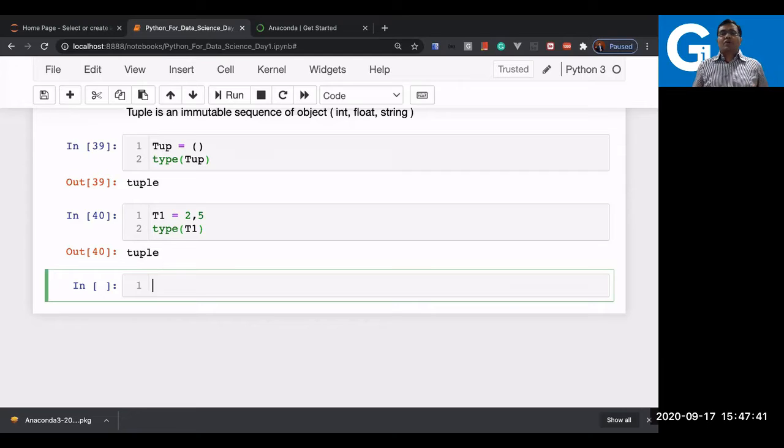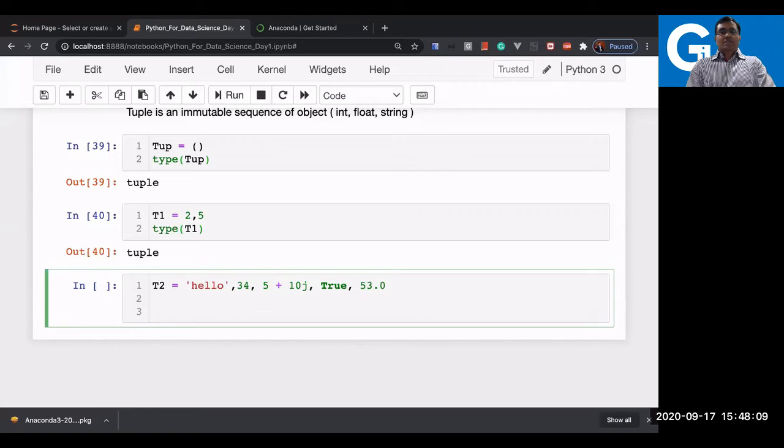You can have anything: an integer, a string, a float value. Let's type some more. Let's say hello, then some other number, then a complex number also, 5 plus 10j, and a boolean also, True, then a floating point.